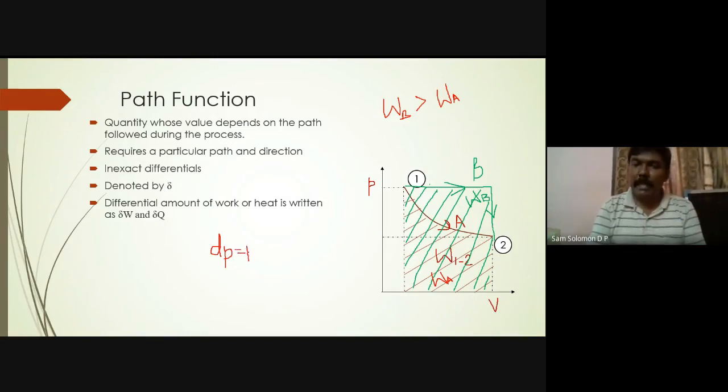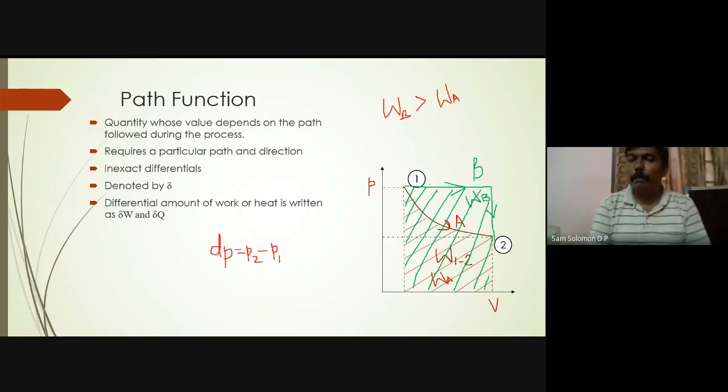By following the path A also, your dP is P2 minus P1. So your dP is not dependent on the path. Your dP is dependent on the points 1 and 2. Similarly, if you look at dV, there is no change when you take the path B or when you take the path A. Both of them will give you V2 minus V1, correct? So your P and V are dependent only on the points 1 and 2.